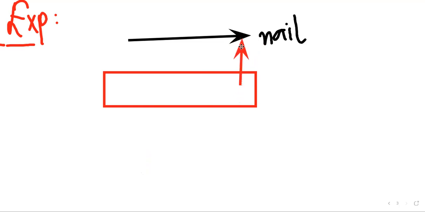So it will have kinetic energy due to its motion, and some of its energy is converted into heat energy as well, because the wooden piece will offer it some friction force.